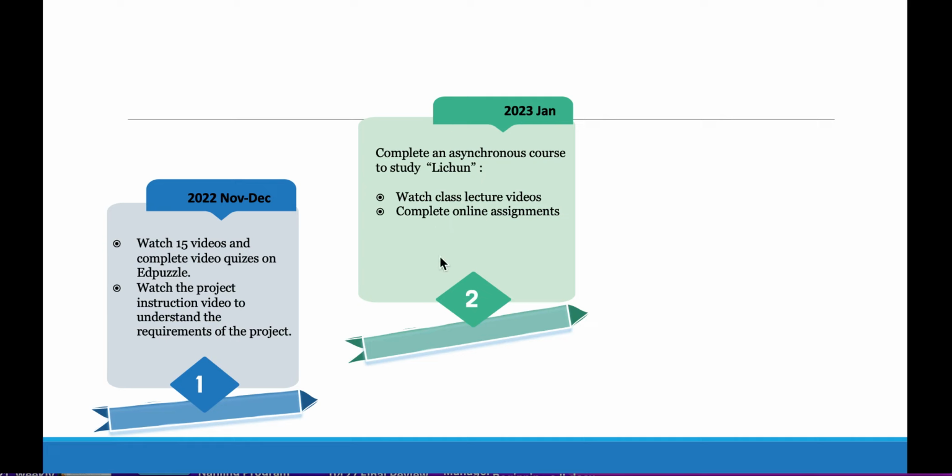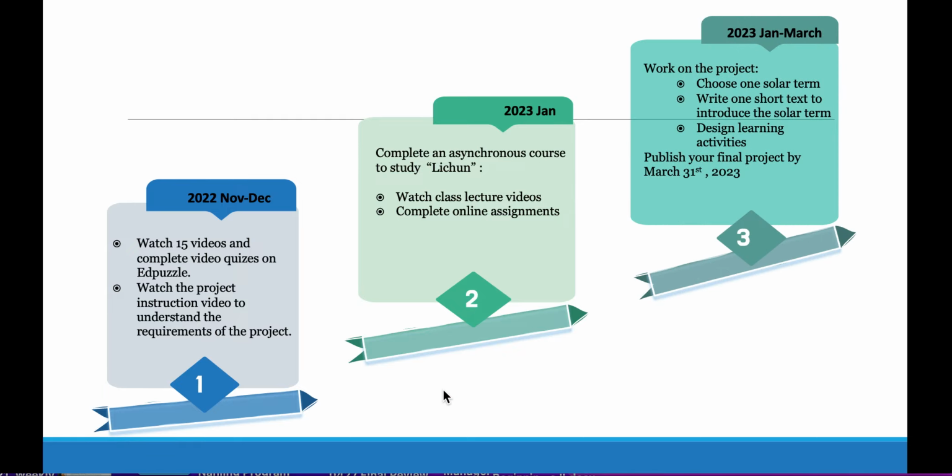You will also be provided a sample chapter to learn how to introduce solar terms, as well as how to design learning activities. Step 3. You should work on the project. You can work on the project with your tutor starting from January. Please make sure you post your final project on Canvas by the end of March 2023.